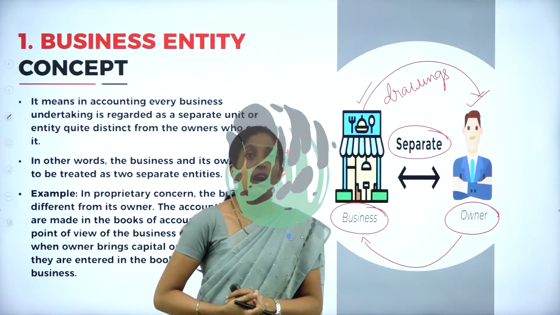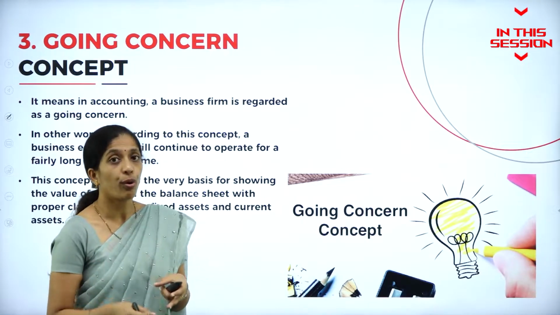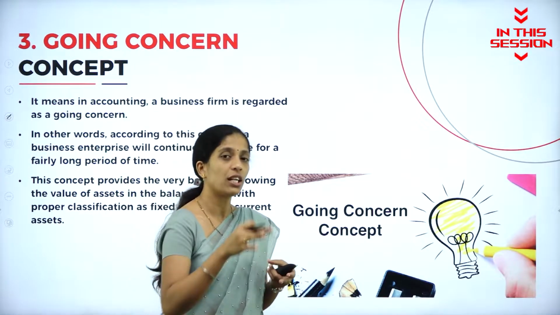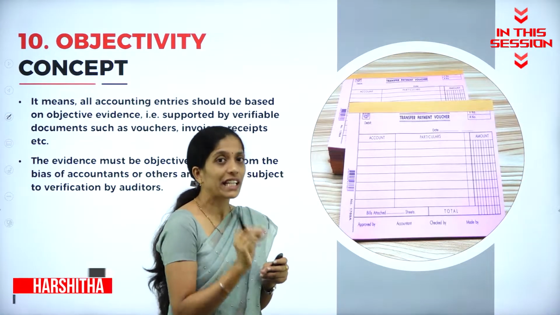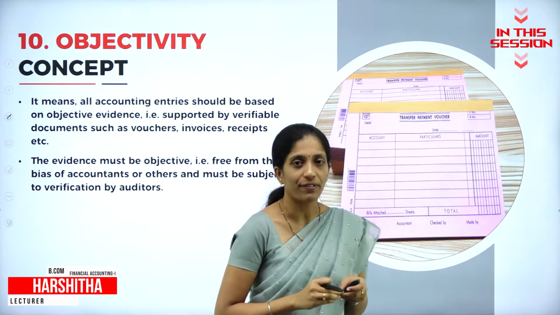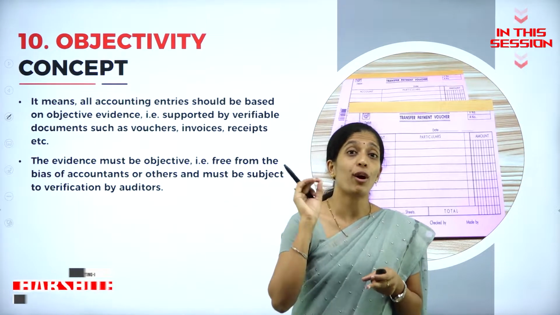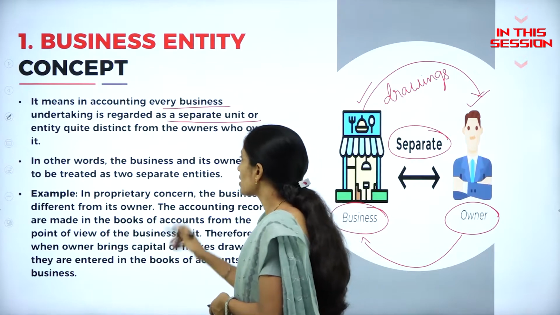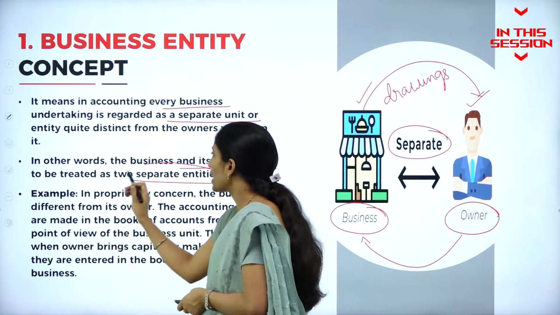Business and owner are not one and the same, they are two different entities. Whenever an owner starts a business organization, he always aims at the long term. Whenever we record each and every transaction in the books of account, it should have proper documentary evidence in the form of vouchers. So in other words, the business and its owner are to be treated as two separate entities.